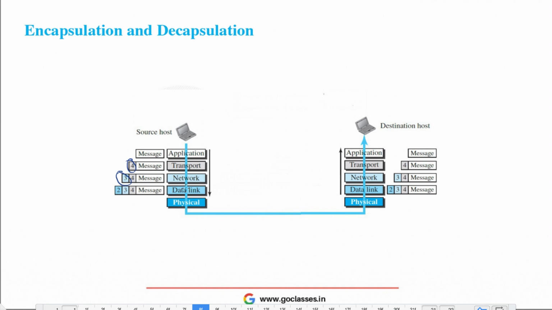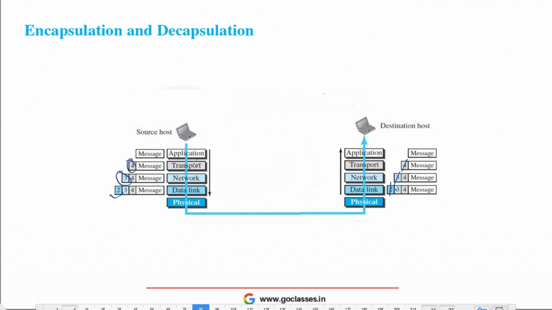Then it gets encapsulated again by the network layer, which adds its own header, then by the data link layer, which adds its own header, and now that gets passed to the physical layer. At the destination host, decapsulation happens, which means that this data link layer packet will get decapsulated by the data link layer of the destination host. So this 2 will get removed, then 3 will get removed, then 4 will get removed. That's how decapsulation and encapsulation work.